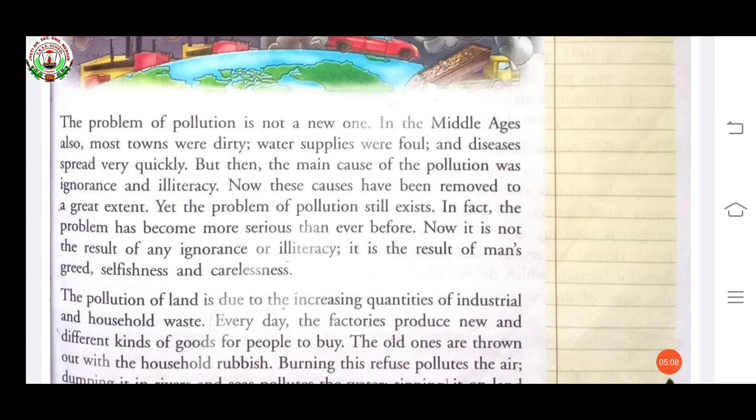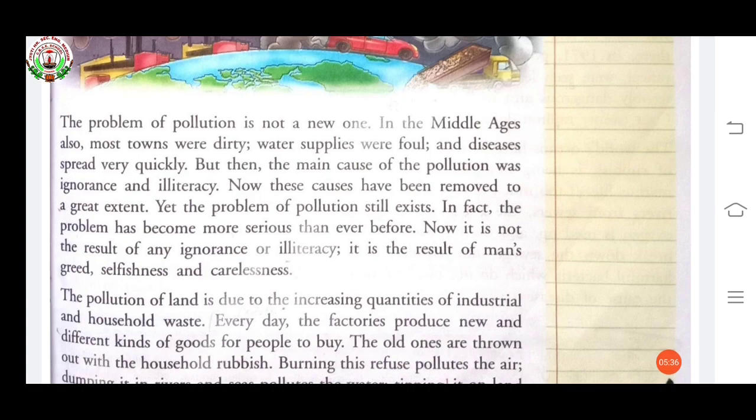Now these causes have been removed to a great extent. Now what are they saying? Now we are educated, we all know what is right, what is wrong. So now these problems are removed to a great extent. Ignorance and illiteracy are not here now because we are educated now.